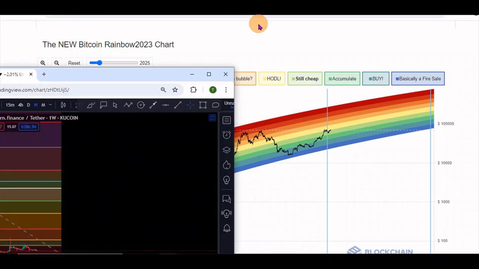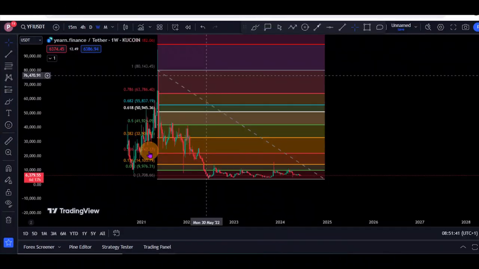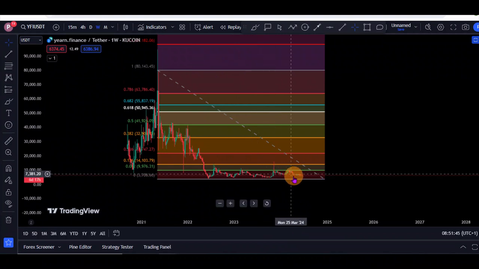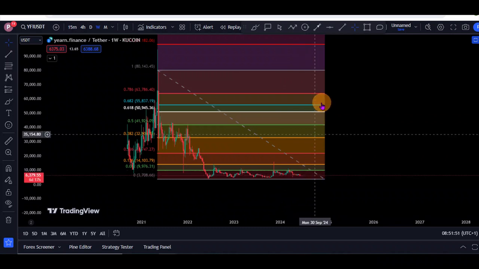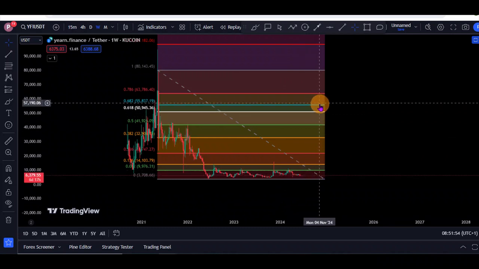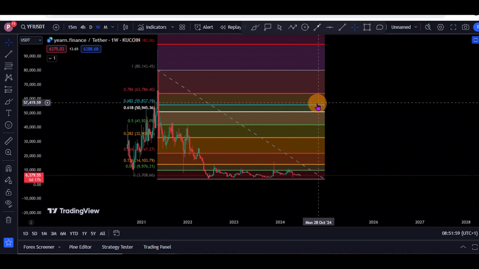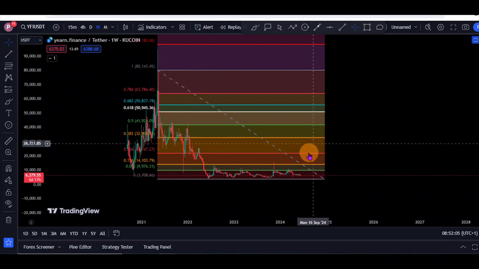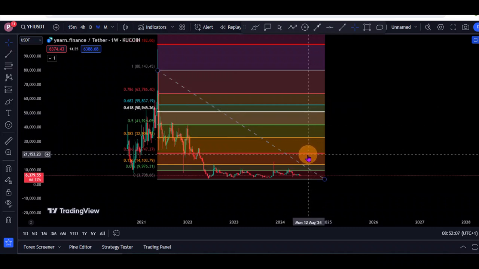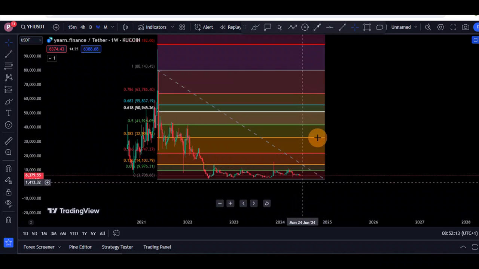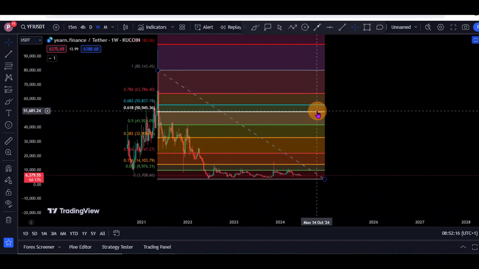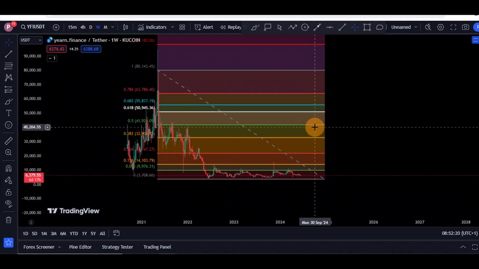So for YFI, we're saying we are still in this consolidation phase, where we are still expecting prices to consolidate at least for the month of June going into July before we see any sort of breakout to the upside. But mind you, we continue to remain bullish on YFI, expecting that a massive break into this $0.682 level, which is at the $55,000 level, is going to happen soonest for YFI. So basically that is our price prediction. We could continue to see this consolidation before we see that breakout coming soon, probably in the next 1 to 2 months. So that's the update on YFI.